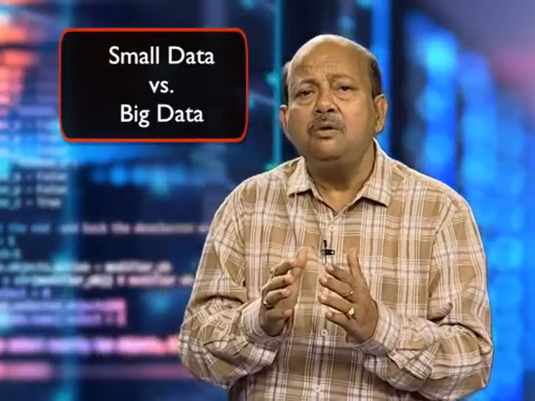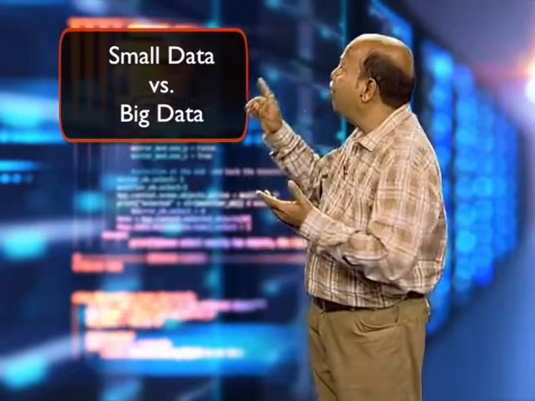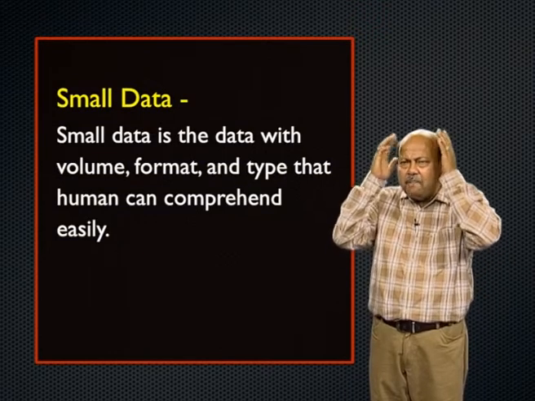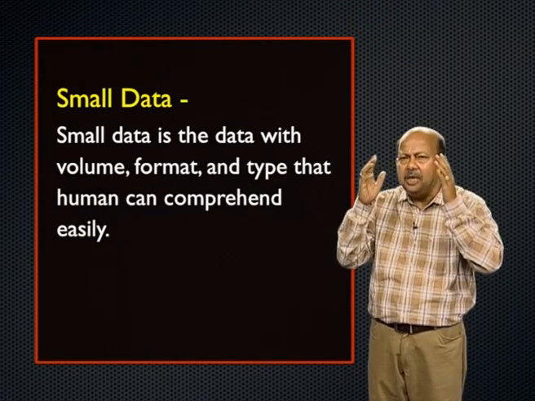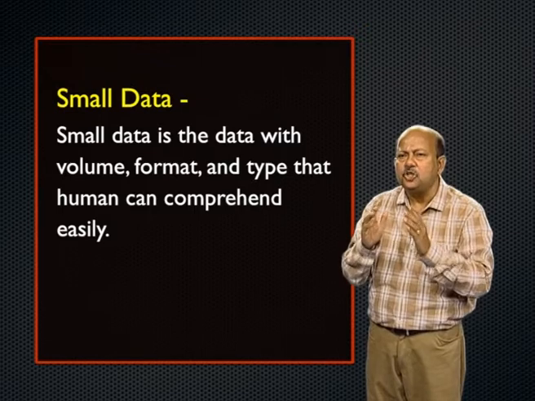Now, let us understand small data versus big data. You must have heard a lot about small data and big data. Small data means data that you can comprehend, that you can understand, that you can manage on your own, that your human brain can comprehend, that is called small data. It is very less volume, format is very fixed or static, and it is of such a type that humans can comprehend, and then you can apply any type of traditional data processing applications and techniques on this.